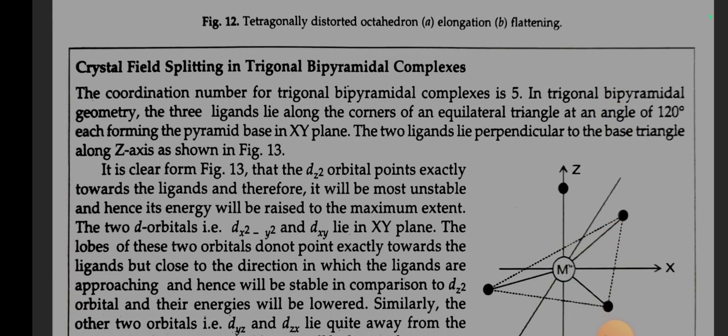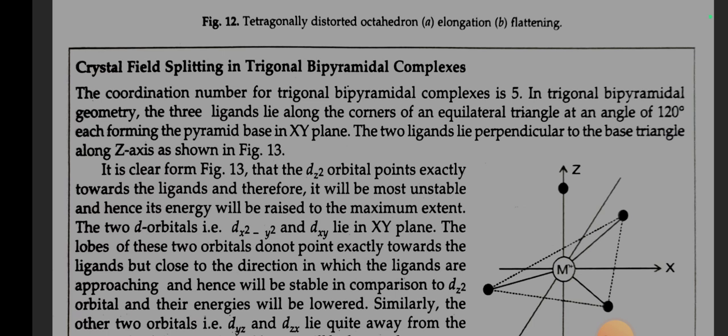Crystal field splitting in trigonal bipyramidal complexes. The coordination number for trigonal bipyramidal complexes is 5. In trigonal bipyramidal geometry, the three ligands lie along the corners of an equatorial triangle at an angle of 120 degrees each, forming the base in the xy plane. The two ligands lie perpendicular to the base triangle along the z-axis as shown in figure 13.